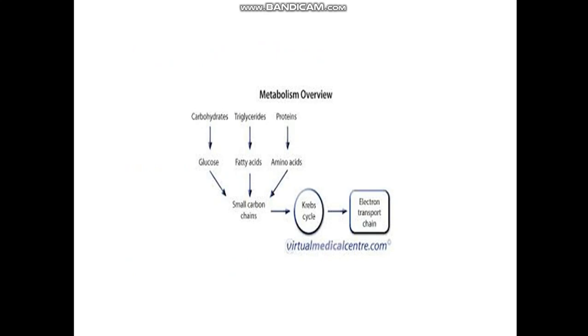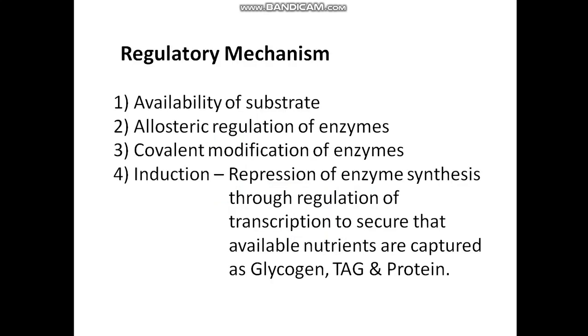Metabolic overview, everybody knows carbohydrate, triglyceride, and protein are converted to glucose, fatty acids, and amino acids. Again, they are broken down to small carbon chains that enter the Krebs cycle and finally the electron transport chain and produce the energy currency, that is ATP. What is the regulatory mechanism of this fed and fast cycle? There are 4 points, and we have studied them when we were discussing enzymes.